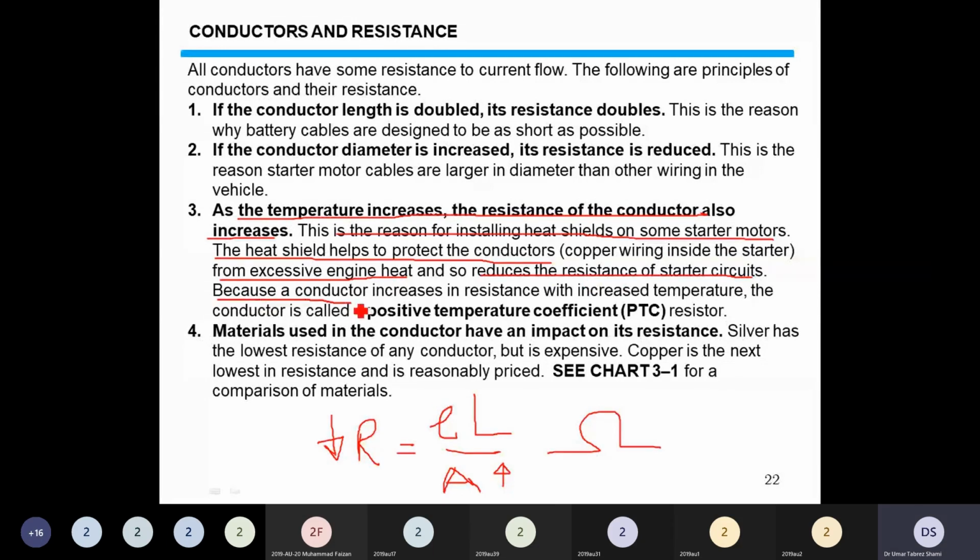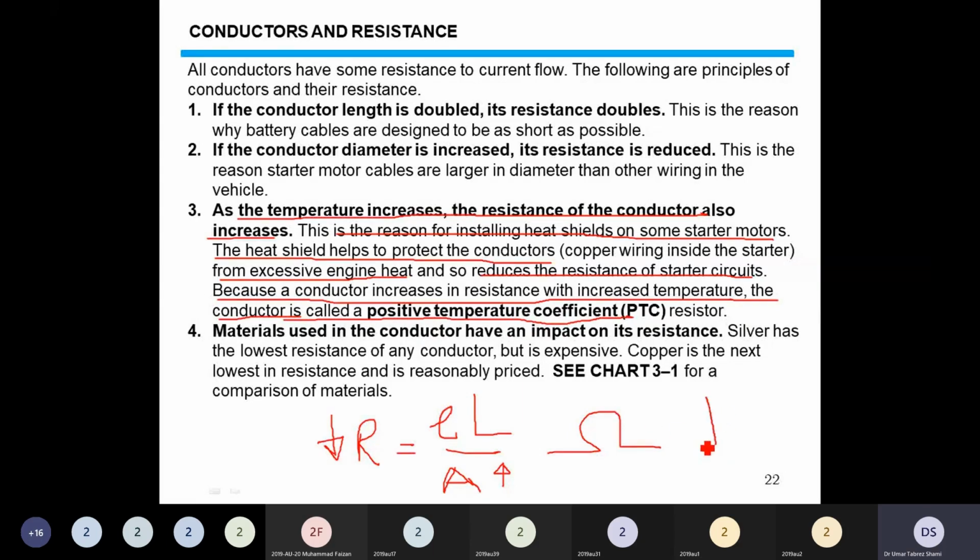Because a conductor increases in resistance with an increase in temperature, the conductor is also called a positive temperature coefficient resistance.